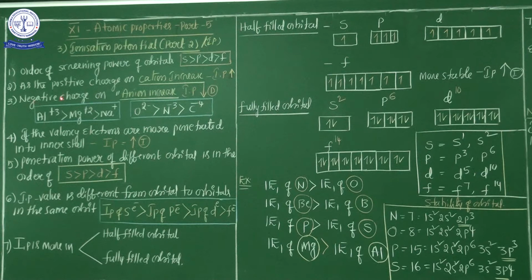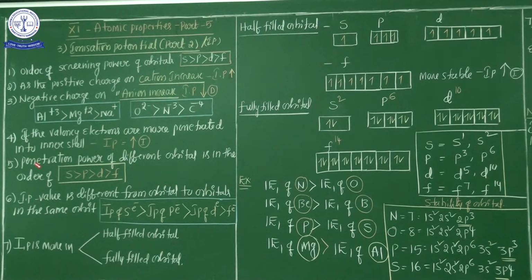Next point: as the negative charge on the anion increases, does the ionization potential increase or decrease? That is the second point. As the anionic or negative charge increases, the ionization potential decreases, due to the effective nuclear charge being low on the valence electron. These two examples are easily represented as ionization potential increases and ionization potential decreases.